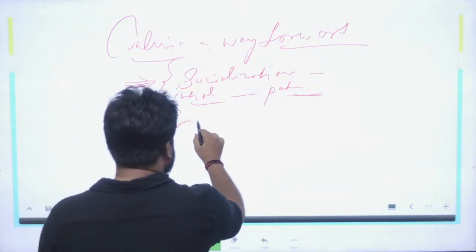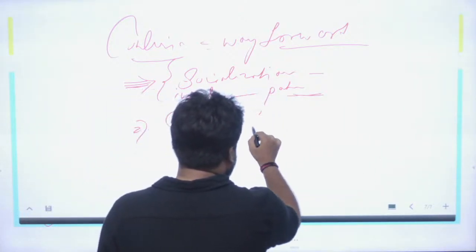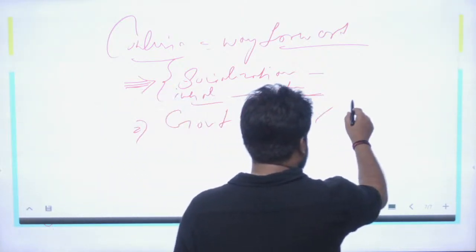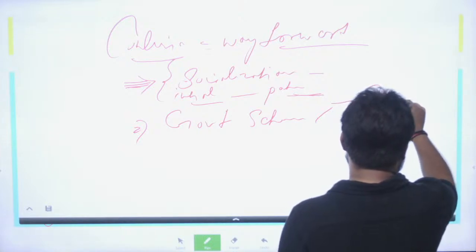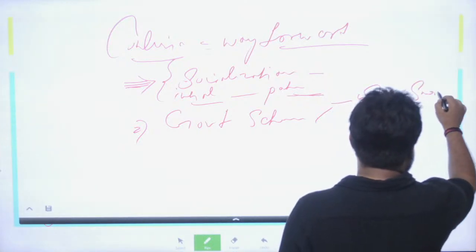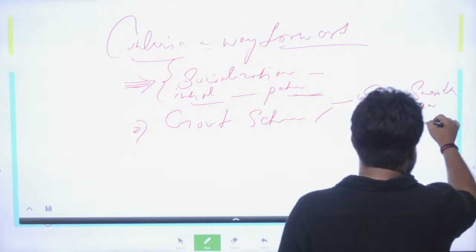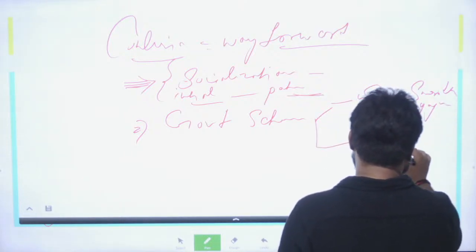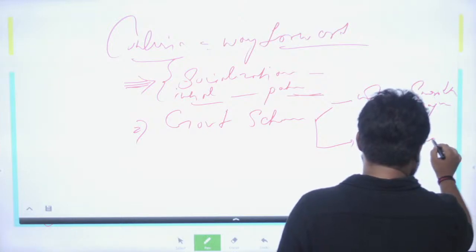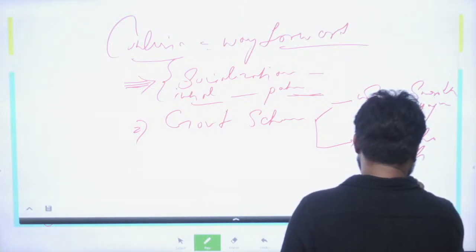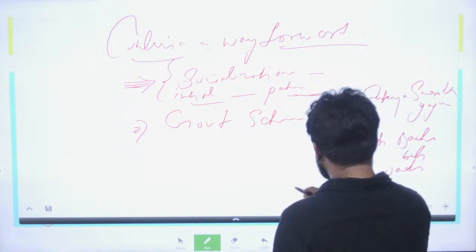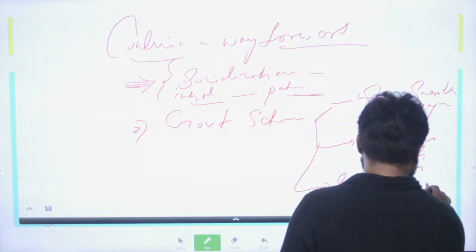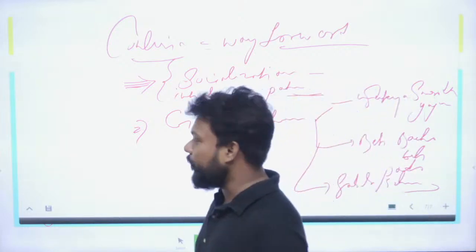Government schemes you can promote, Sukanya Samriddhi Yojana for example, Beti Bachao Beti Padhao, Sabla scheme. You can quote these as examples.